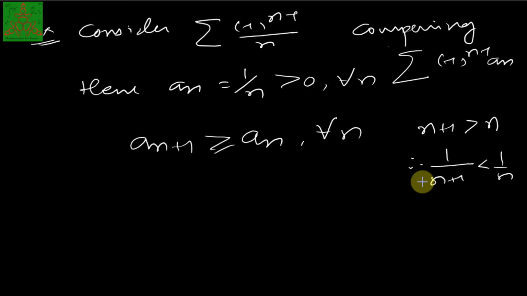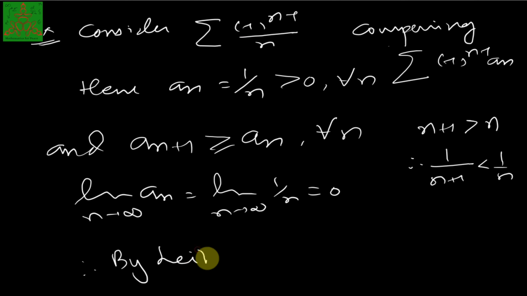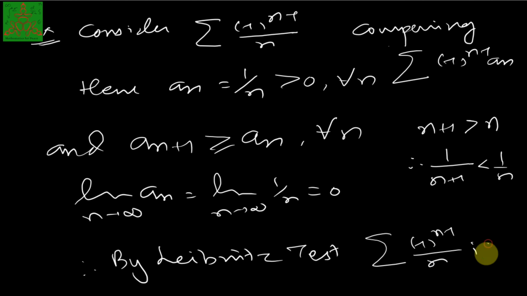So an is a decreasing sequence, and the limit of an as n tends to infinity is the limit of 1 by n, which is 0. So an satisfies all the conditions of the Leibniz test and it is an alternating series. Therefore, by the Leibniz test, the summation of minus 1 raised to n minus 1 upon n is convergent.